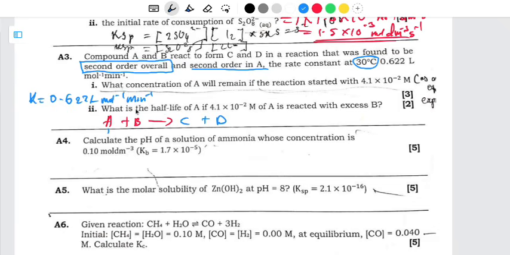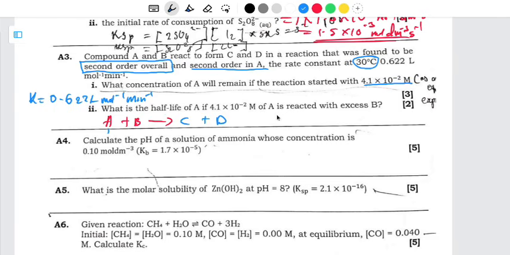Now, the first question, Roman number 1, is saying we need to calculate the concentration of A, or what concentration of A will remain if the reaction started with this one. So this one is the initial one. It started with this one here. Now, what are we going to remain with? And remember, the overall reaction here is second order.